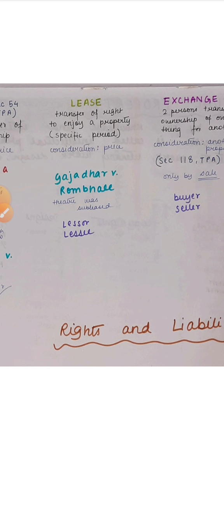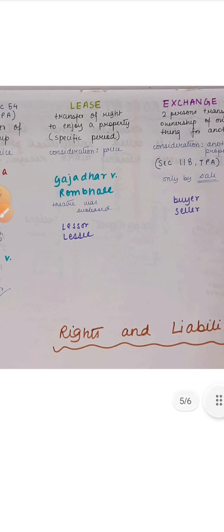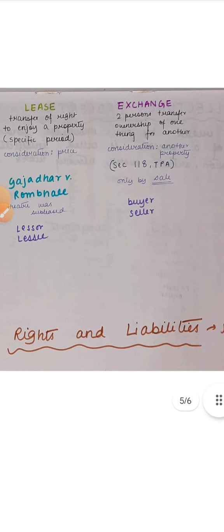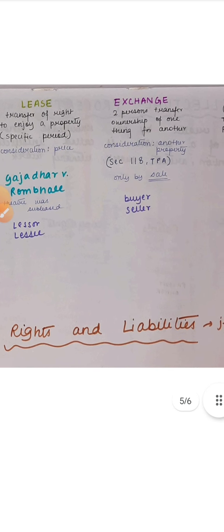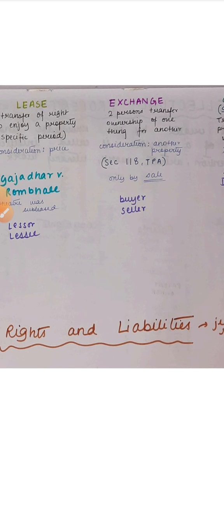Here too you need to read the rights and liabilities of lessor, and the rights and liabilities of lessee is a little lengthy, but I'm sure that if you read it once or twice, you will be able to do it. Exchange. When two persons transfer the ownership of one thing for another, it's called exchange. Here consideration is not money or price, it's simply another property. I give you something, I give you a piece of land, and you give me another piece of land in return. That's exchange. And details of exchange are drafted in section 118 of the Transfer of Property Act.